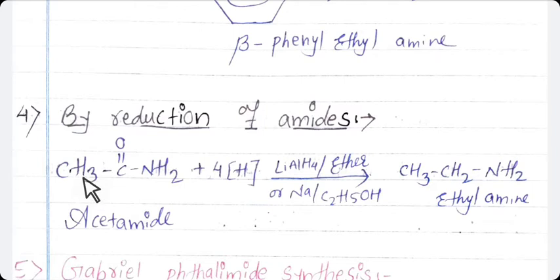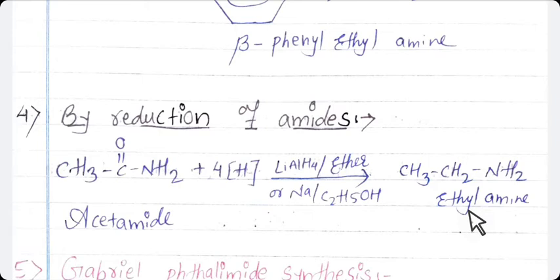So the compound is CH3 CH2 NH2, means ethylamine, which is nothing but a primary amine. Now this is the method for the preparation of amine.